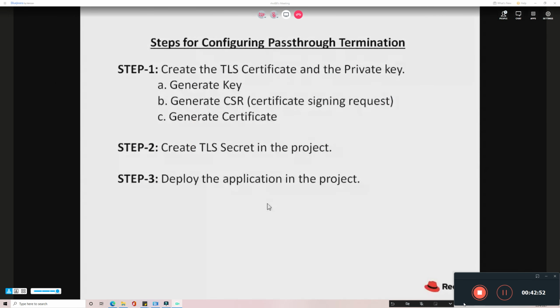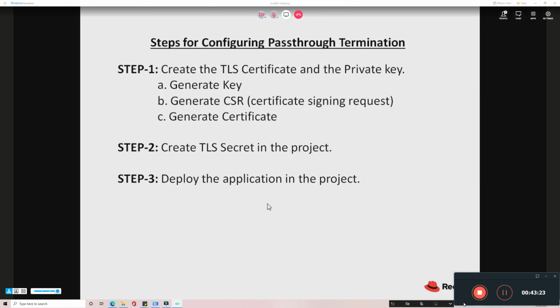The third step is to deploy the application. While deploying the application, I have to take care of some facts, and I have to customize some information. For example, I'm mounting the secret into the application location, so I have to specify the secret name. I also have to specify the port on which the application is exposed, and what image I'm using for deploying the application. So all these things I'm going to specify.